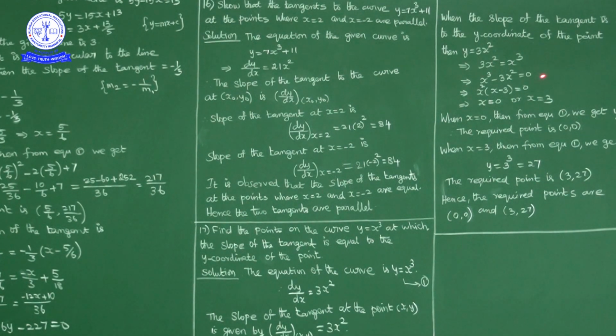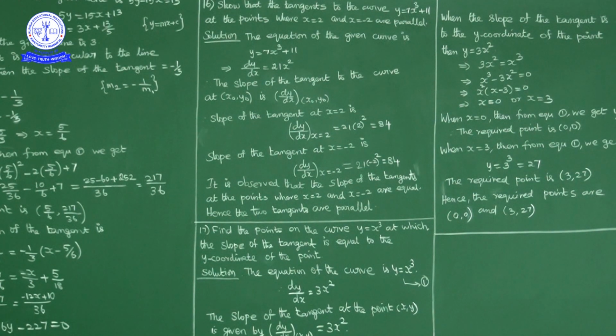Now write 3x square this side. What we have? x cube minus 3x square equal to 0. From both the terms, take x square common. x square into x minus 3 equal to 0. So x square equal to 0 means x equal to 0, or x minus 3 equal to 0 means x is equal to 3. So x is equal to 0 and x equal to 3 we got.